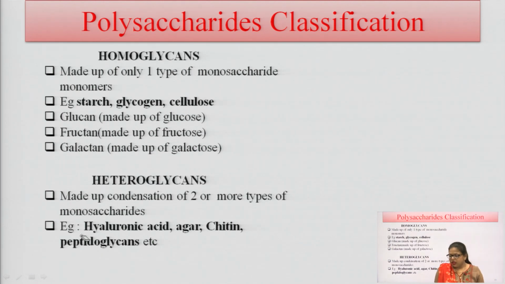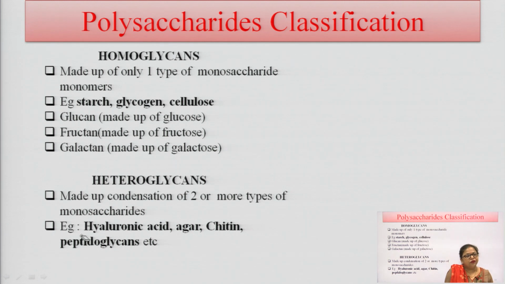Homoglycans means they are made up of only one type of monosaccharide unit, like starch, glycogen and cellulose. There is only one monosaccharide present here. The first one is glucan, which is made up of glucose. The second one is fructan, which is made up of fructose, and galactan is made up of galactose.